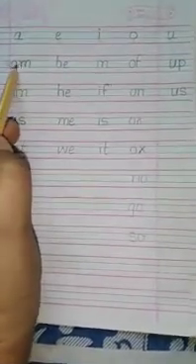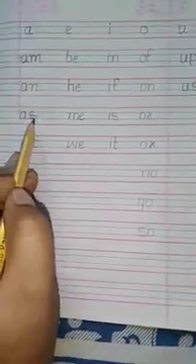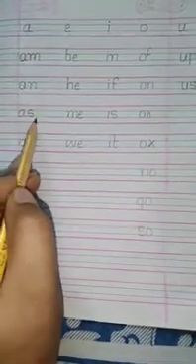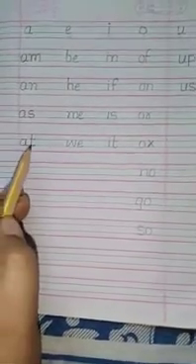Now repeat all. We have seen all these A vowel two-letter words. A, M, am. A, N, an. A, S, as. A, T, at. Now let us see two-letter words with the help of vowel E.